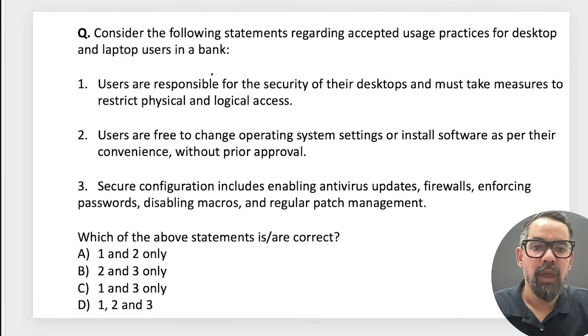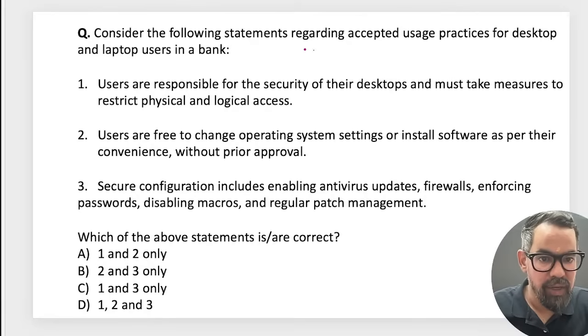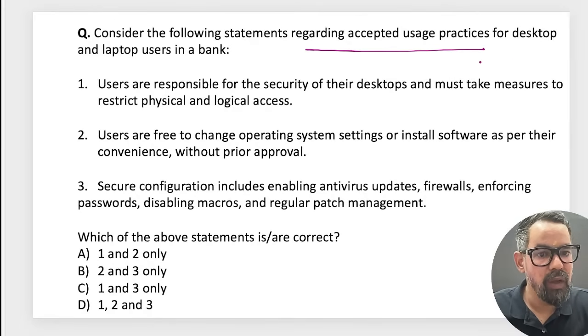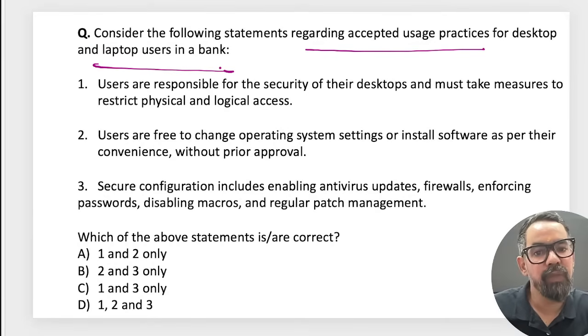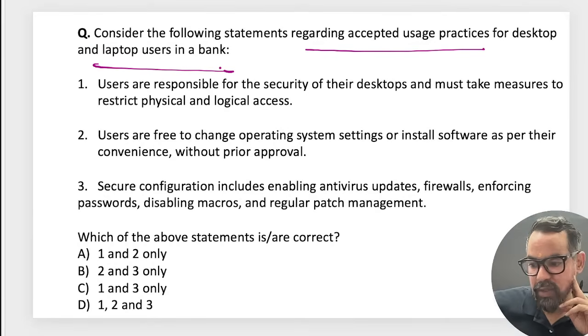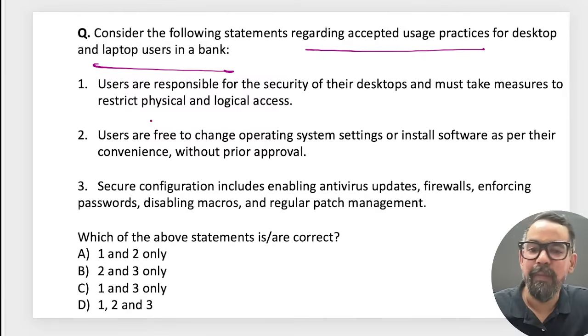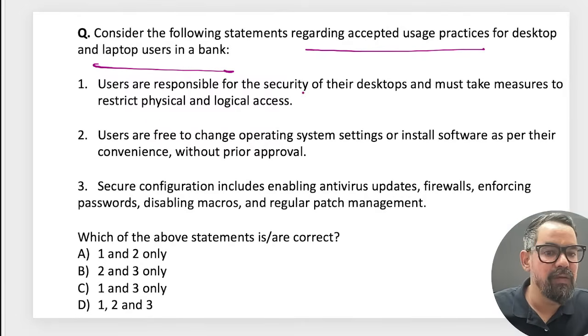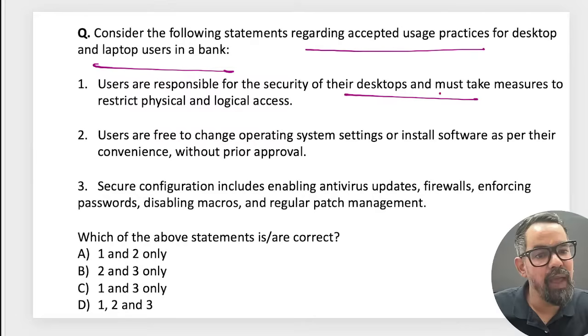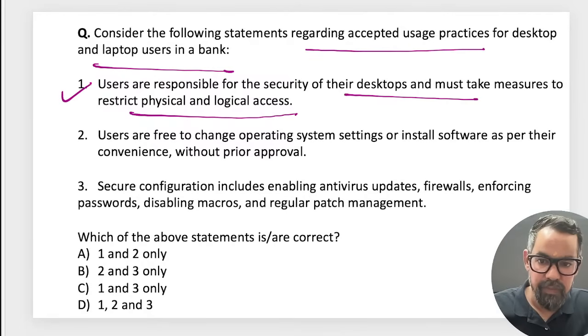Next one, consider the following statement regarding accepted use practice for the desktop and laptop user in bank. How do we use them, guys? Tell me. Users are responsible for the security of the desktop and must take measures to restrict physical and logical access.